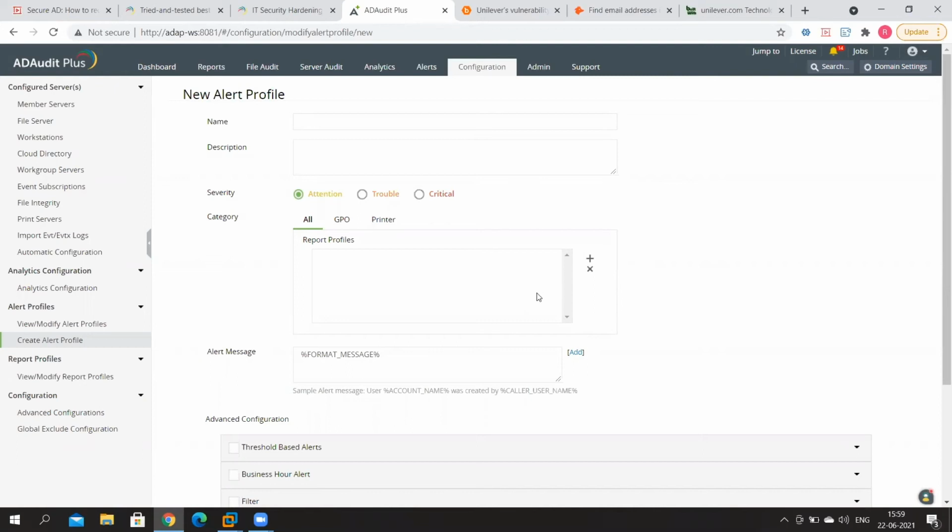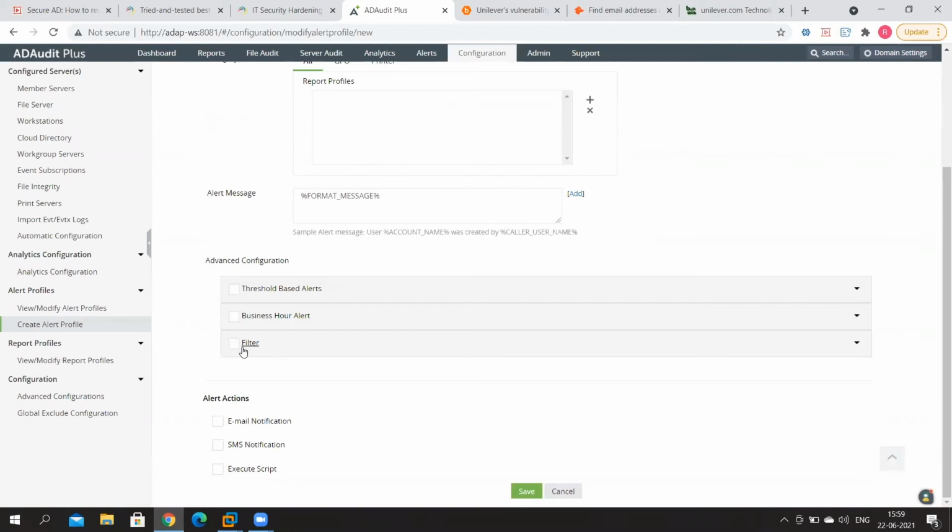For a honeypot example, you may be choosing the logon failures report. And then take a look at this right here. You can set up a filter to set up an alert for specific user accounts, administrator, for example, in our case. And then take a look at this, alert actions. How do you want the alert to reach you? Do you want it to reach you through email or SMS or both? You can configure it over here. So that's what you can do in terms of alerting.